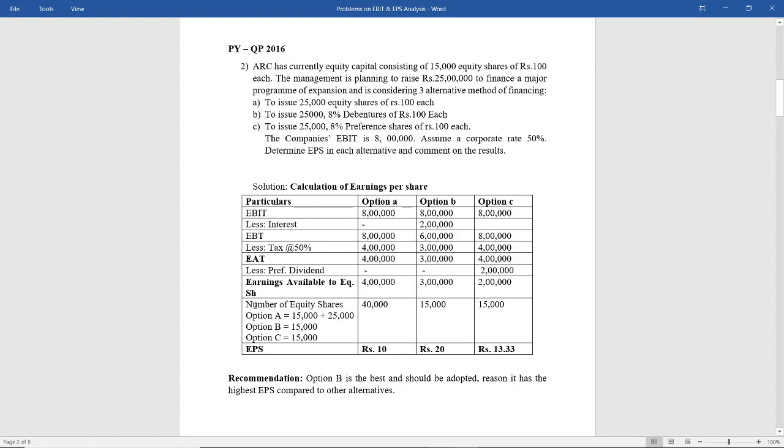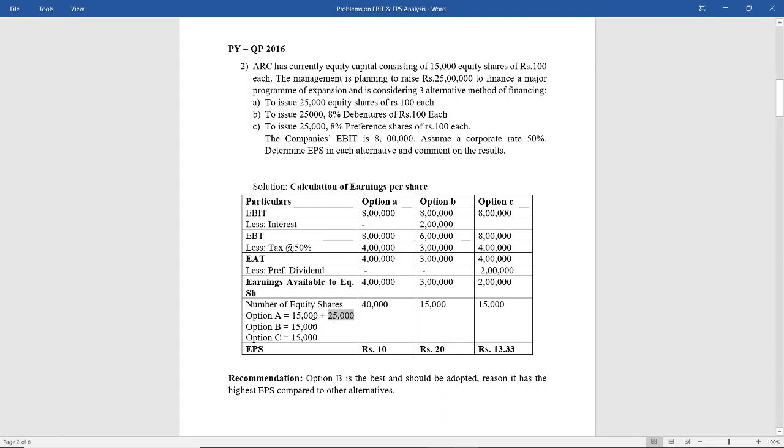Next comes the calculation of the number of equity shares. See, already existing is 15,000 equity shares before opting for these options. So 15,000 we will write for all the options, plus. Now in option A, you're planning to issue 25,000 equity shares. So it will be increased by 25,000.